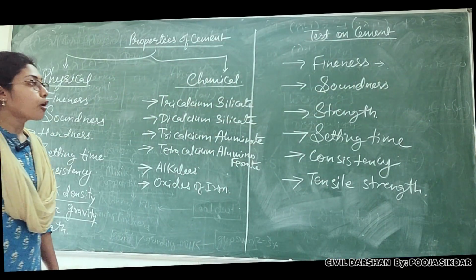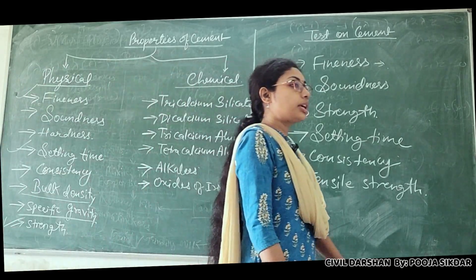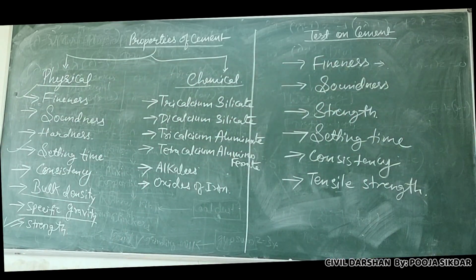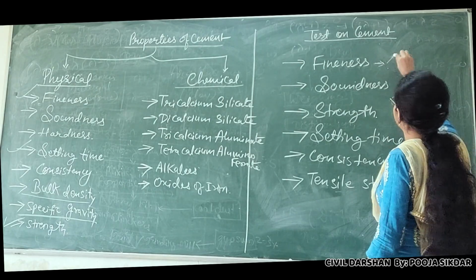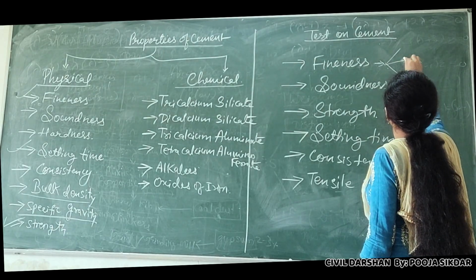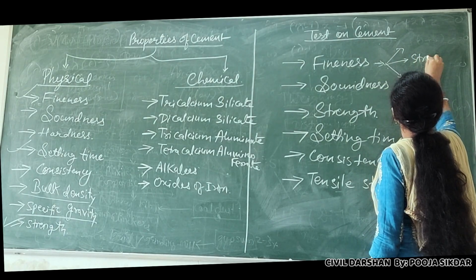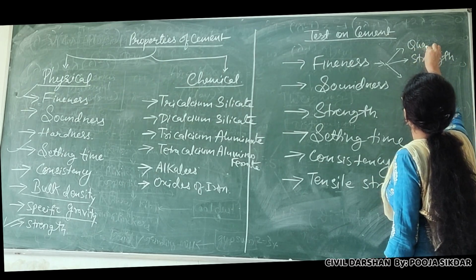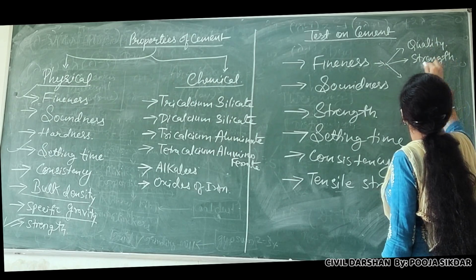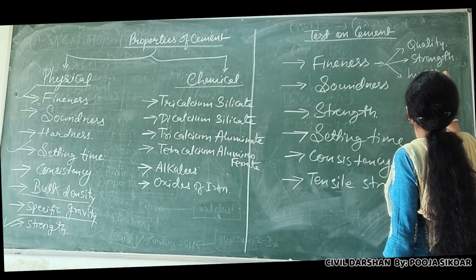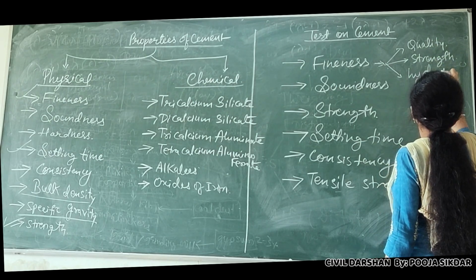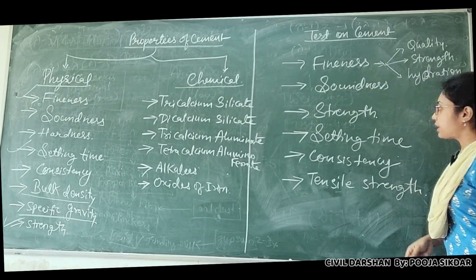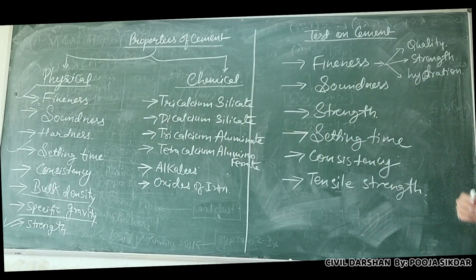If there is proper hydration, then your strength gaining will be increased. So fineness involves strength gaining, quality and the hydration process. These three things are the basic points of fineness.